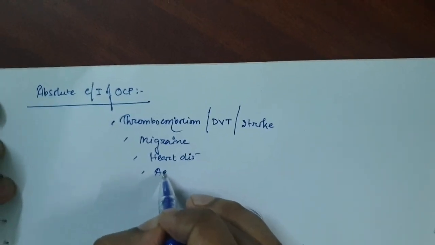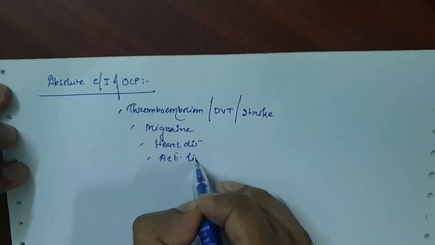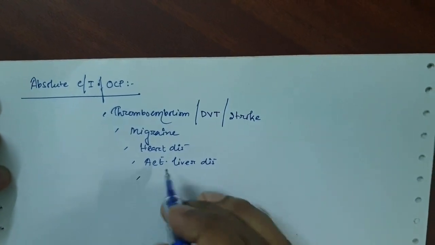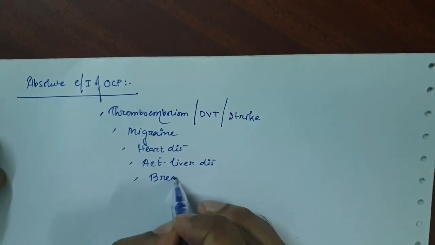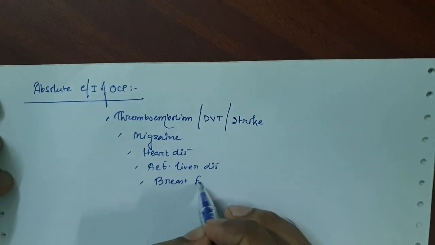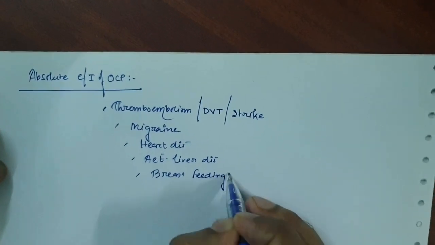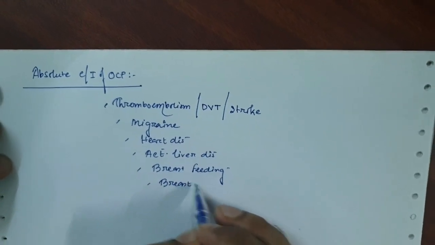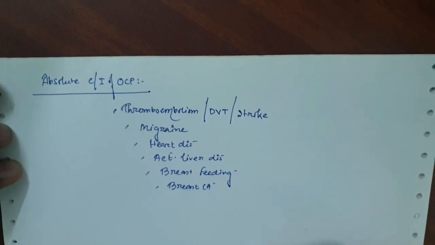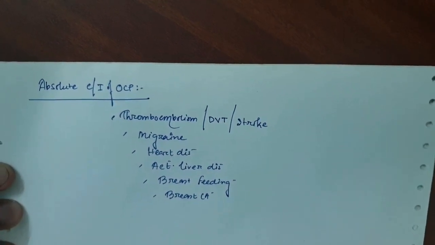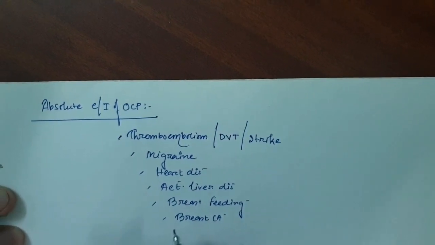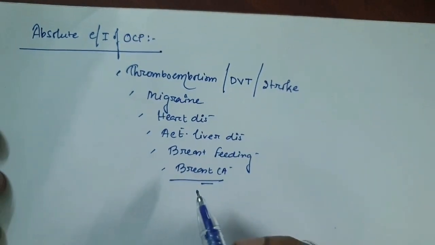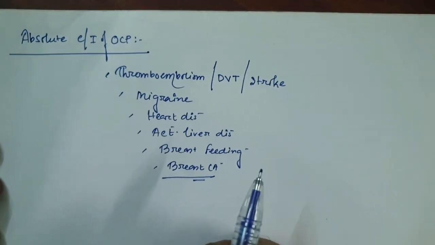Number 4, in case of acute liver disease patients, we can't use. In the patients who are breastfeeding the infants. In chance of breast carcinoma, if we suspect a lump in the breast to be a breast carcinoma, we can't use OCP because we already know the chance of the breast carcinoma increases with the use of the OCP.